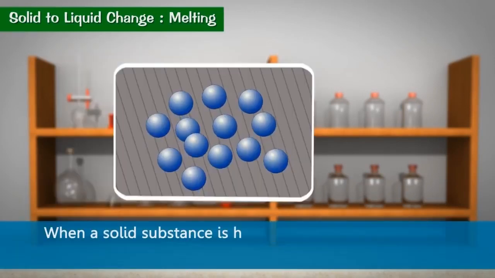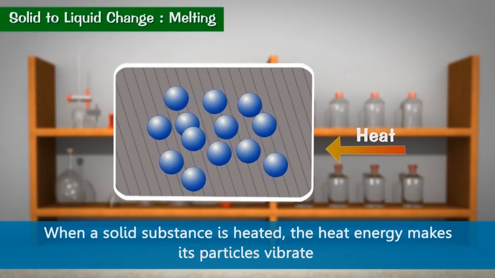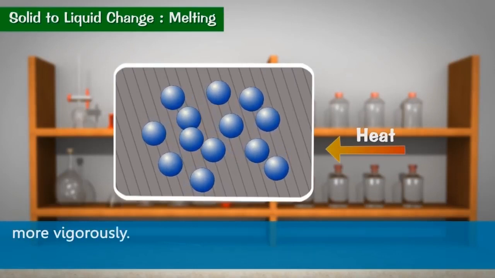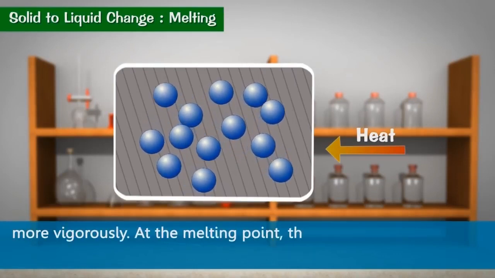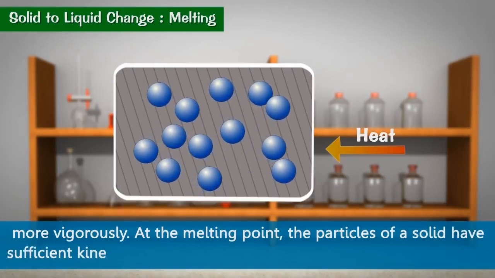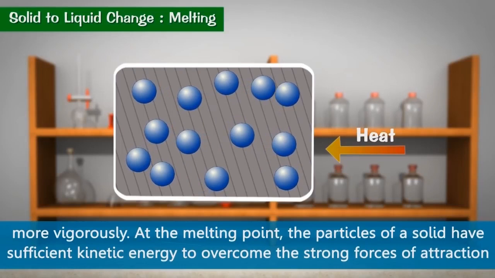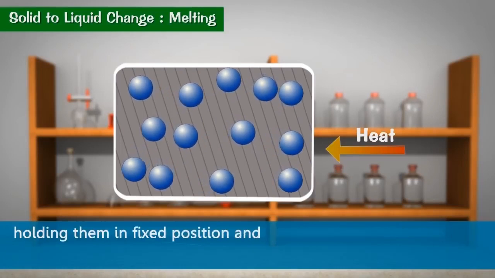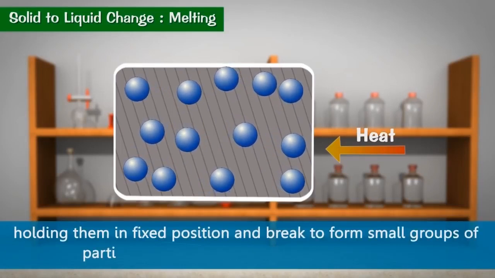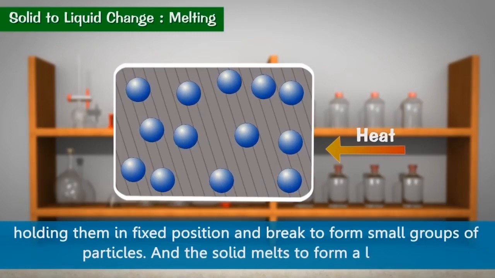When a solid substance is heated, the heat energy makes its particles vibrate more vigorously. At the melting point, the particles of a solid have sufficient kinetic energy to overcome the strong forces of attraction holding them in fixed position and break to form small groups of particles, and the solid melts to form a liquid.